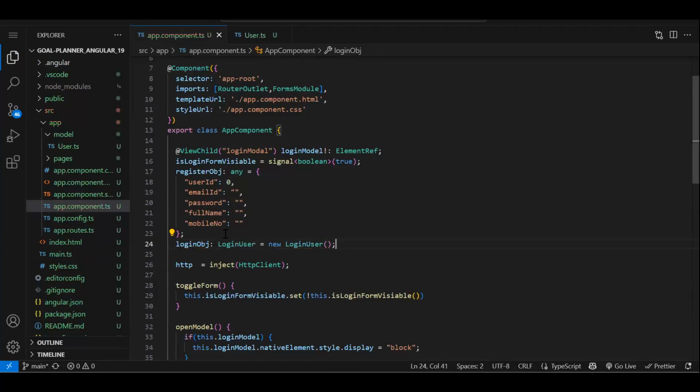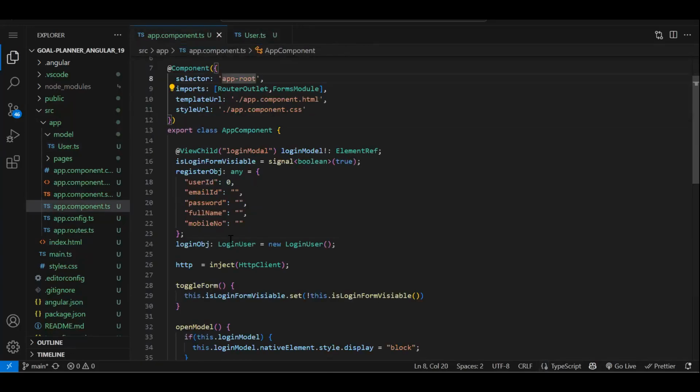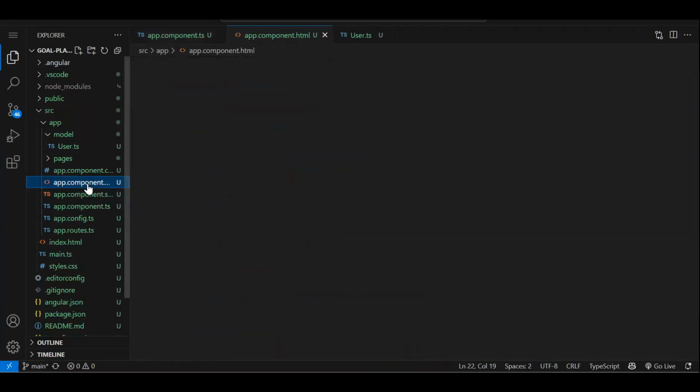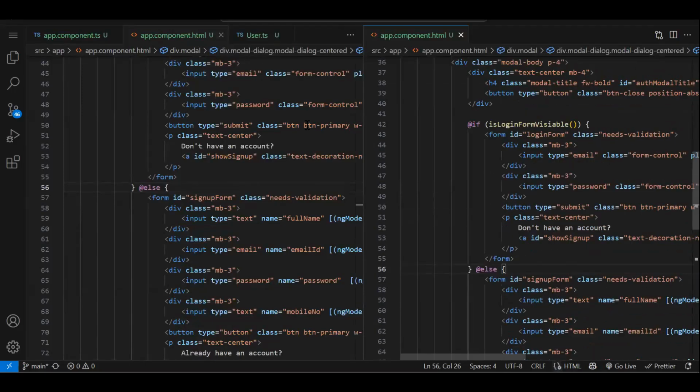Fine. So see the benefit. When we go with any, here only we have created the object. It won't do the IntelliSense and everything. But now, since the login object has a proper data type, in the HTML you will see it will IntelliSense all the properties.